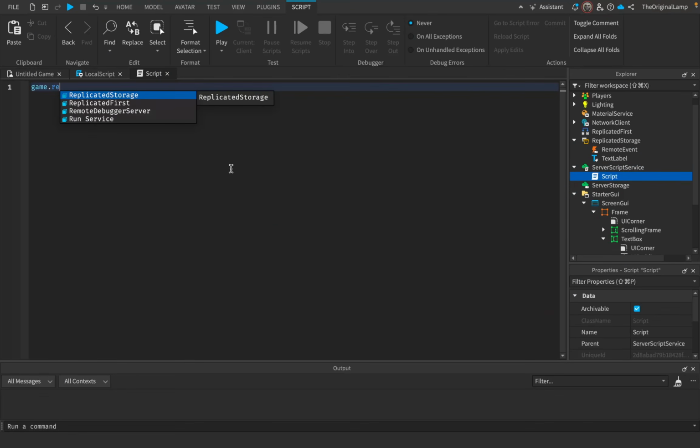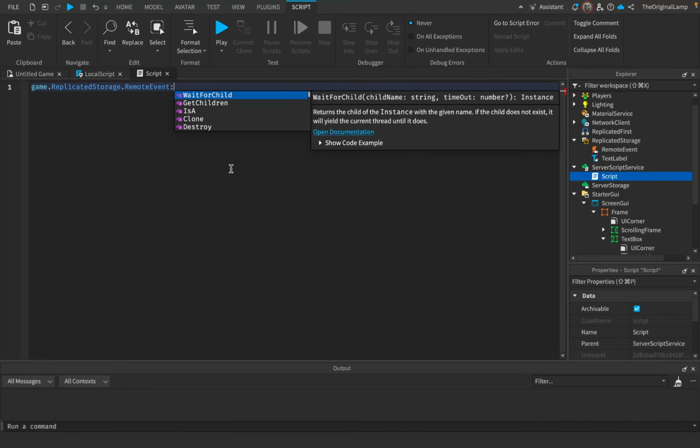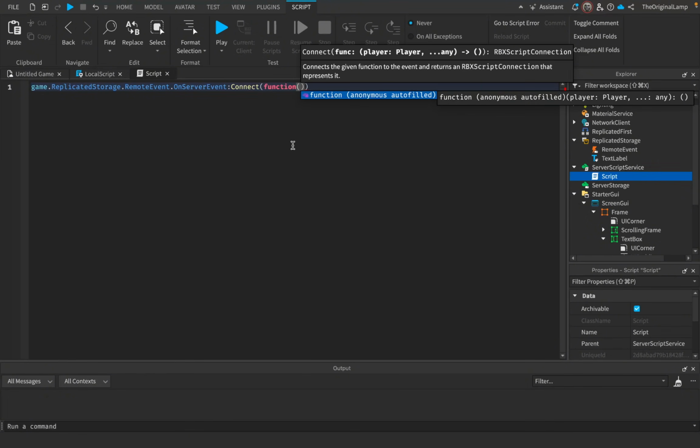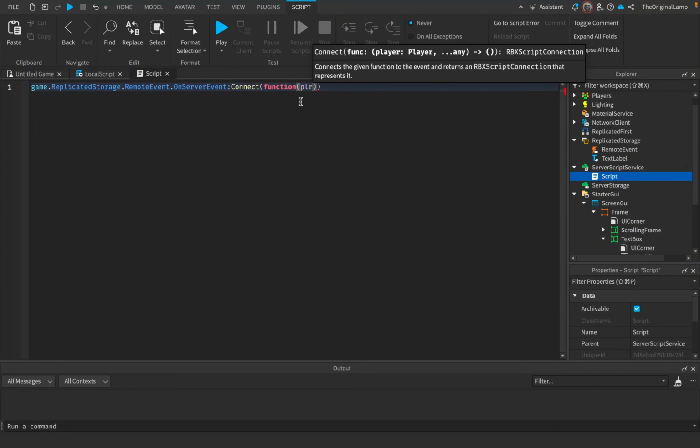Then on the server, we're going to say game.ReplicatedStorage.RemoteEvent.OnServerEvent:Connect(function), and we're going to get two pieces of data. By default, we're going to get the player who actually fired the event, so I'm just going to call this variable player, and any other data that we give it.